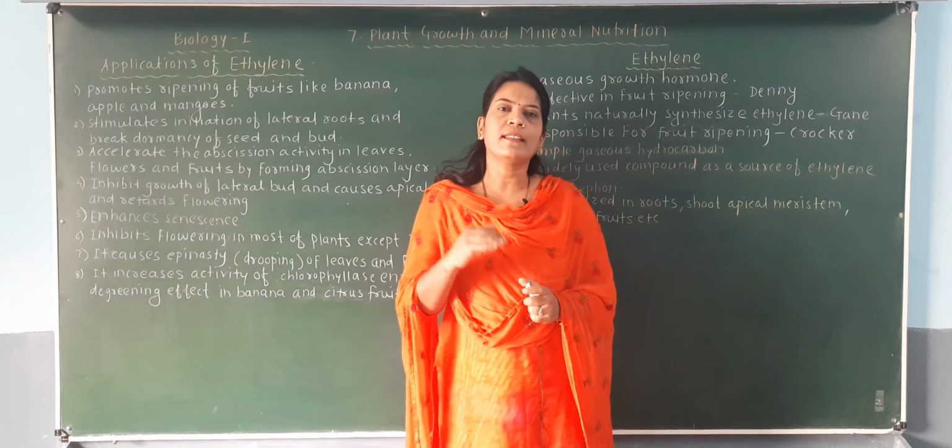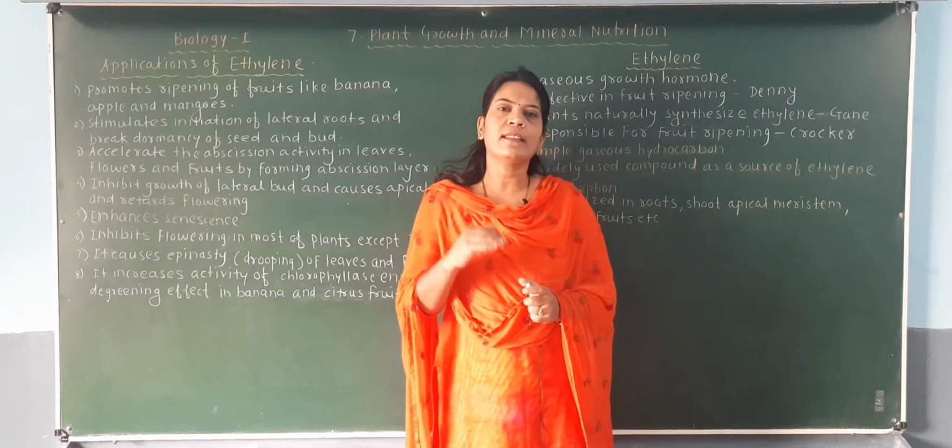And the last part is where this ethylene is synthesized naturally in the plant. So this ethylene is synthesized in the root part, in the shoot apical meristem, meaning the meristem which is present at the apex of the shoot, and in ripening fruits. Fruits which are going to ripen, in that fruit there will be formation of ethylene.